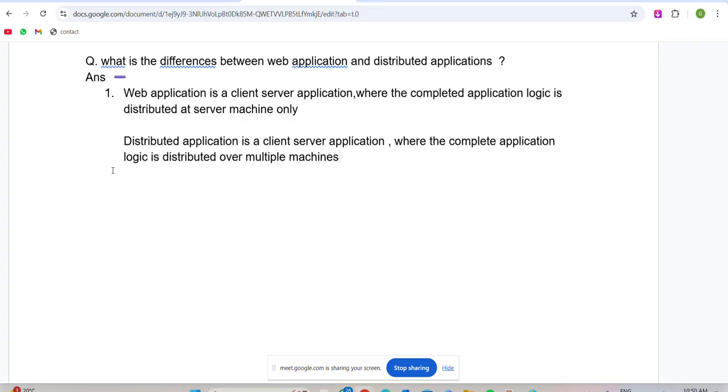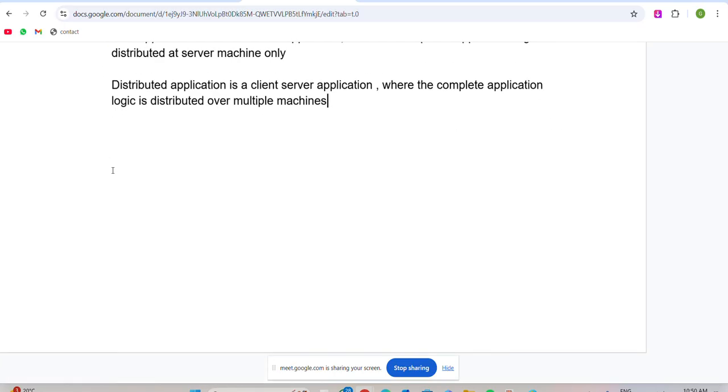Are you able to understand? The web application is a client server application, and the distributed application is also a client server application. But in the web application, the complete application logic is distributed at the server side machine only, whereas in a distributed application it is distributed over multiple machines. Now clear what I am saying?